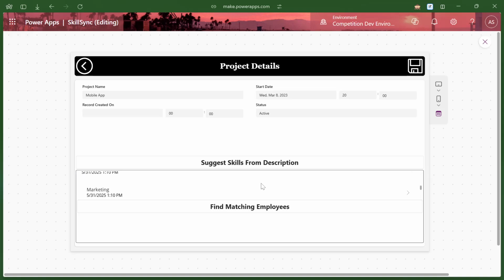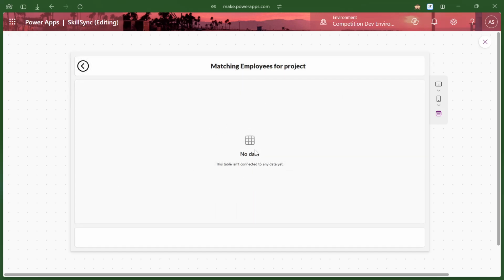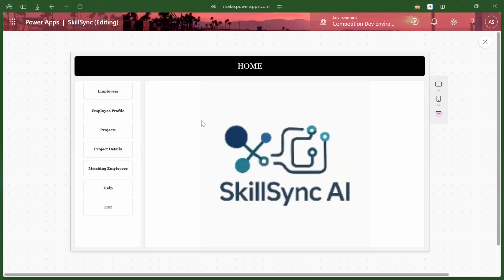If you click on find matching employees, it will match the employees we have to the specific project description. The help and exit are going to be extra features moving forward in developing this app. This was a quick overview of my application.